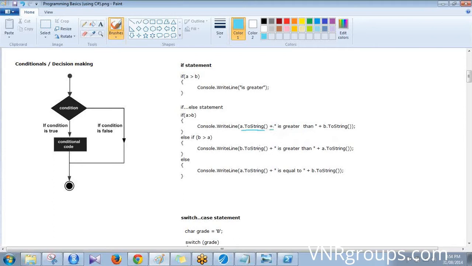I told you, when you have two different data types and you want to use a plus operator, you have to change them to a common data type. Here A is an integer and this part is a string, is greater than. So you're converting A into string. Which would mean if A has value 10, it will become 10 in double quotes. And then B also is converted and it is concatenated. When you add two strings together, it is called concatenation.